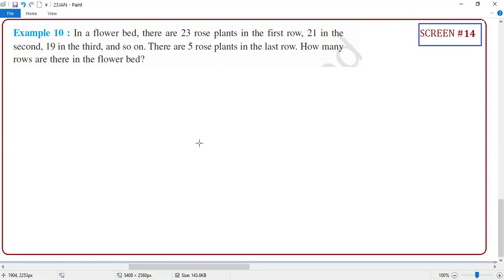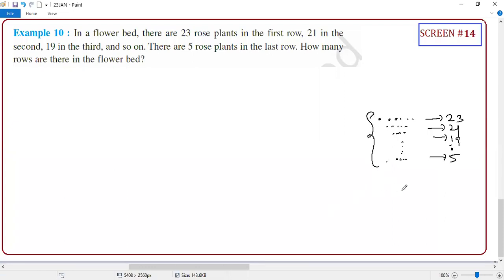In a flower bed, there are 23 rows. In the first row, how many? 23. In the second row, 21. In the third row, 19. Like this, what is the last? There are 5 rows in the last plan. Now the question is, how many rows are there?